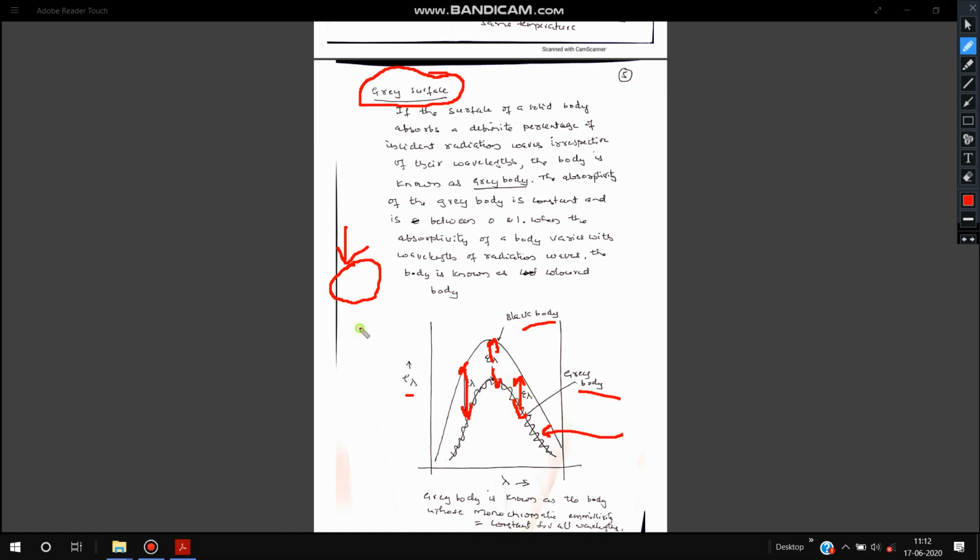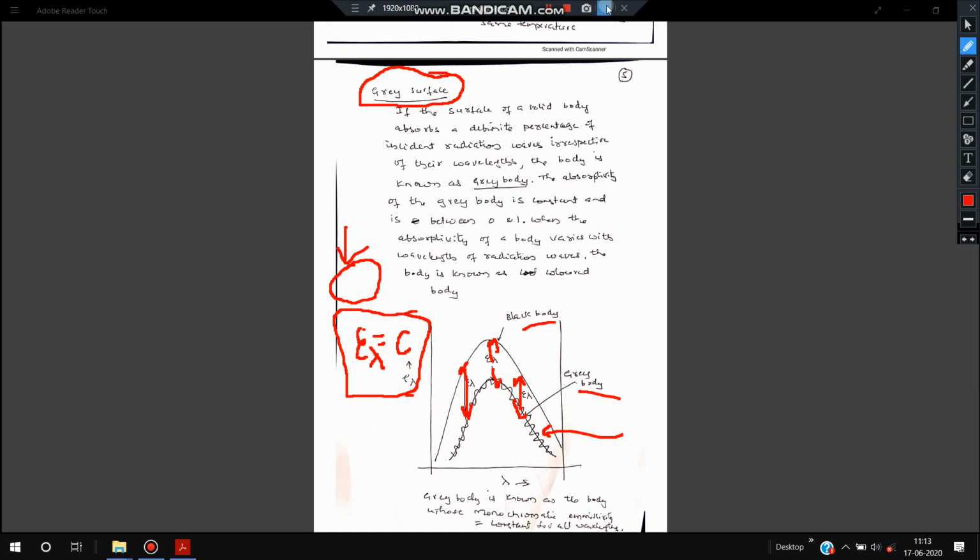A gray surface is one whose monochromatic emissivity is constant. So there are two definitions of a gray body. A gray body is that body which absorbs a definite percentage of radiation irrespective of the wavelength falling on it.